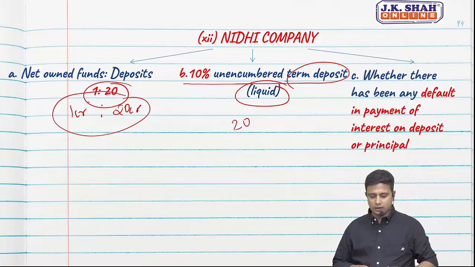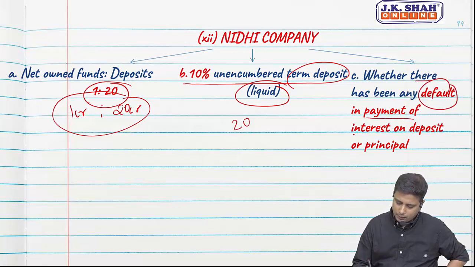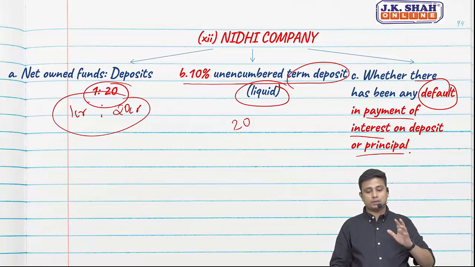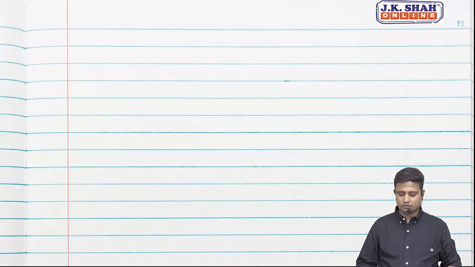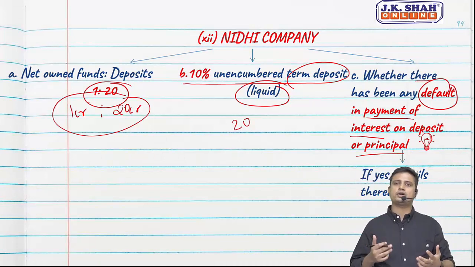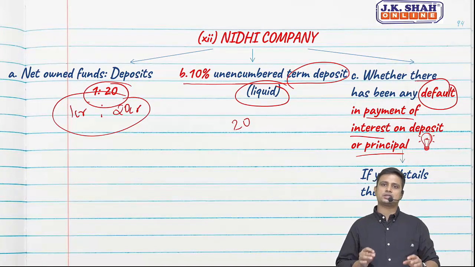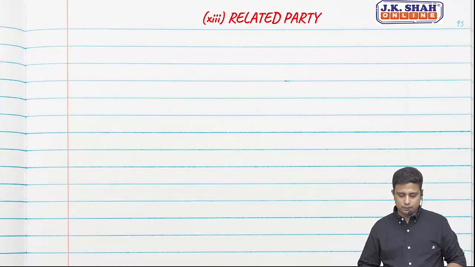Here comes a new point: whether there has been any default in payment of interest on deposits or repayment of principal. This is the new point, and if yes, we need to specify the details thereof. So if there is any default in repayment of interest or principal, we will specify the same along with the amount. Okay, this was all in regards to Nidhi company.